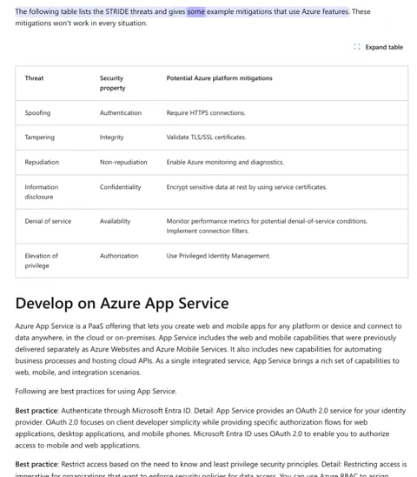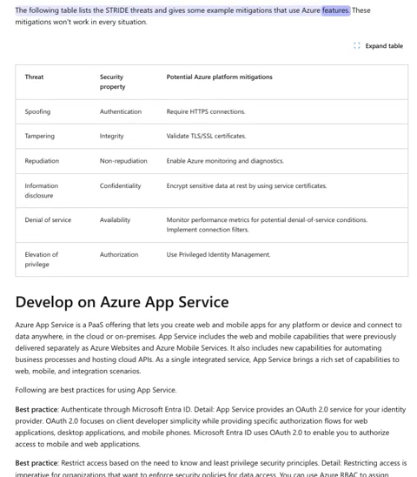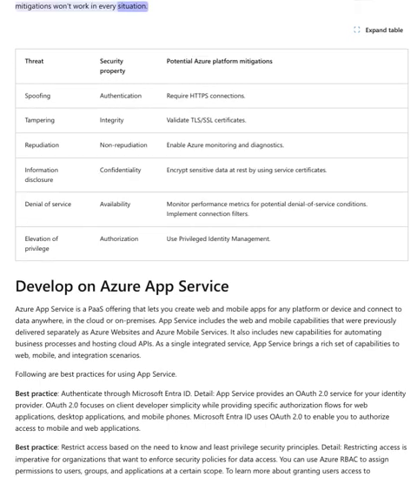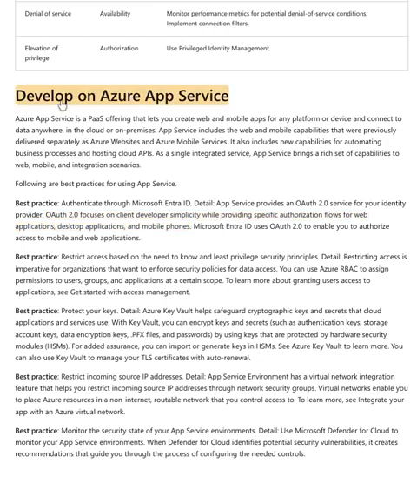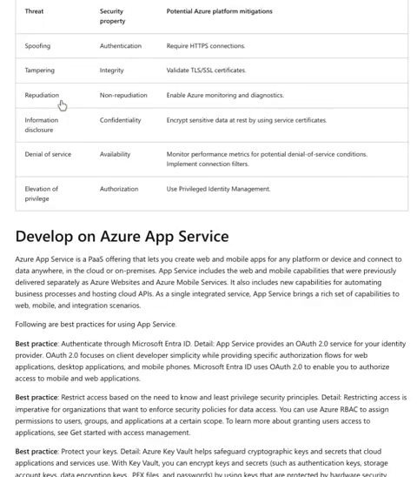The following table lists the STRIDE threats and gives some example mitigations that use Azure features. These mitigations won't work in every situation. Expand table. Threat security.